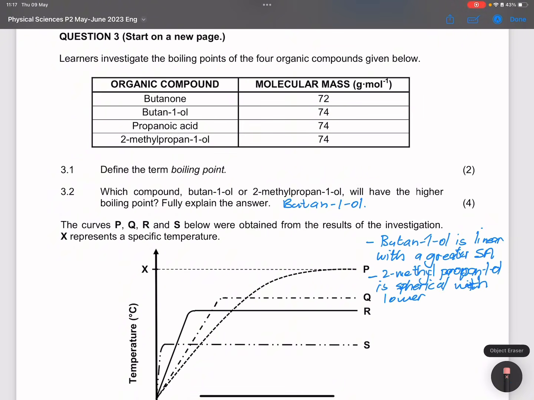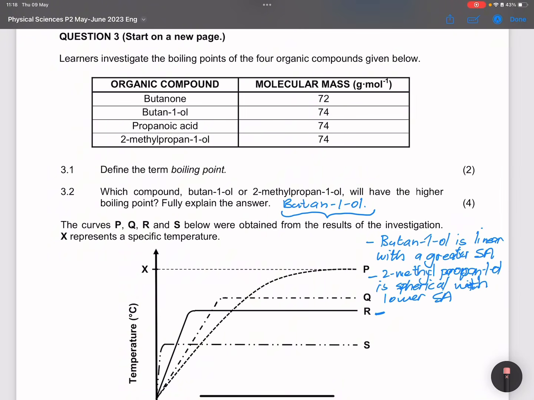So what do we note? The strength of intermolecular forces increases with an increase in surface area. I'm just going to say that, ladies and gents, and you'll write it down. Therefore, more energy is required to separate the molecules of butane 1-ol than those of 2-methyl propane 1-ol.